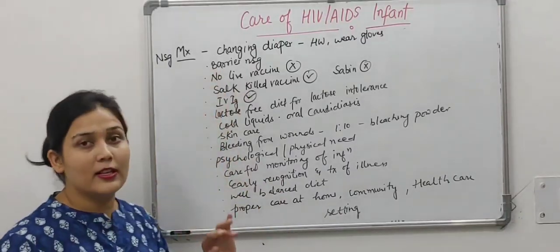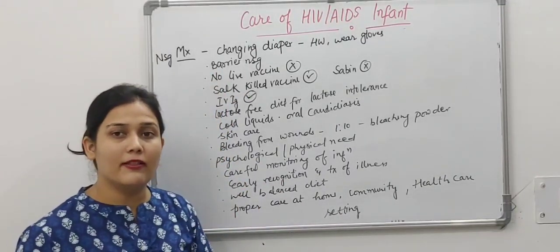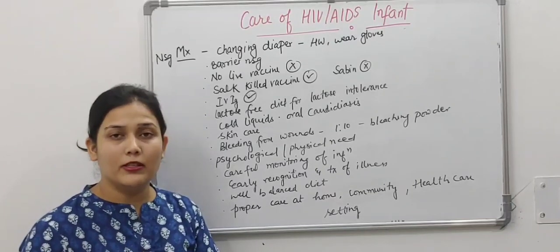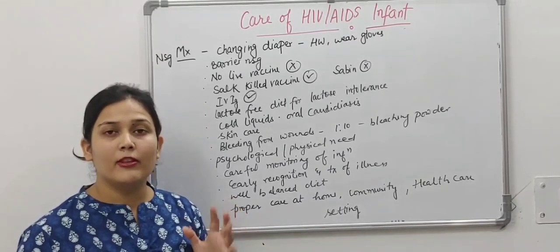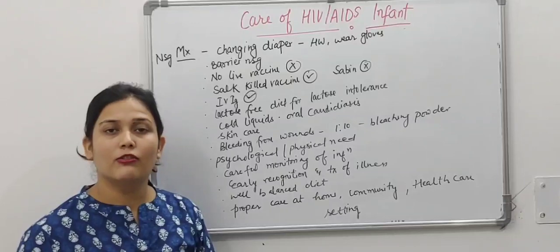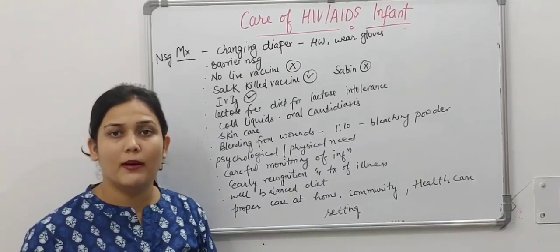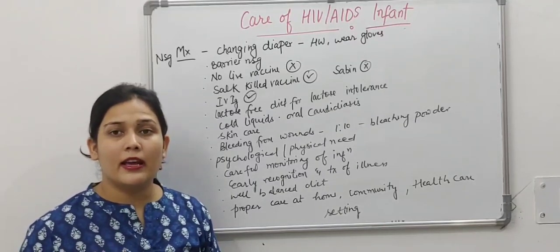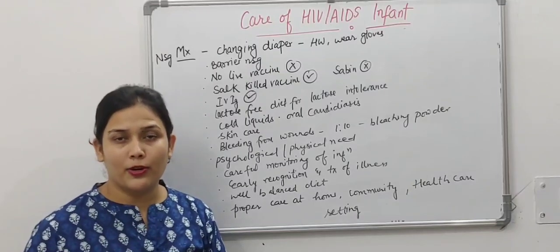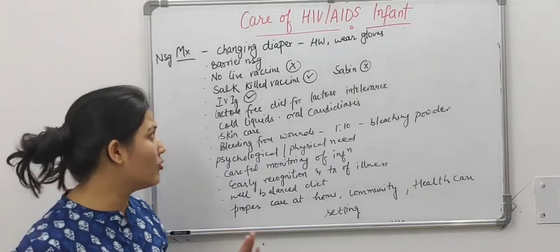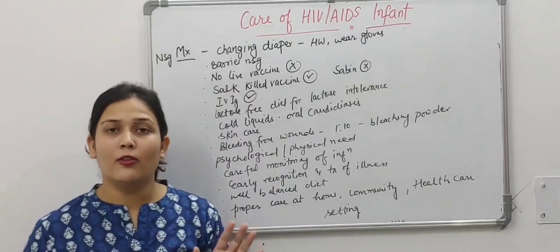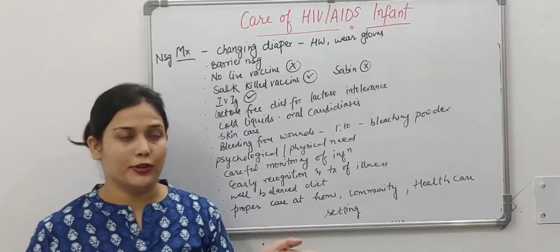Second is barrier nursing to be used. In barrier nursing, we have to wear gloves. If the child is having any TB infection, wearing a mask is also important. Double gloves should be worn. And whenever we are using blood or blood products, an apron can be used while coming in contact with body fluids.